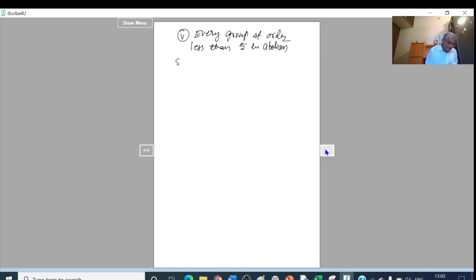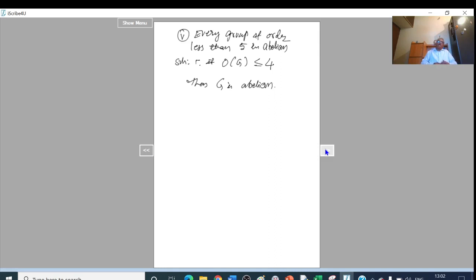So that is, if order of G is less than or equal to 4, that is 1, 2, 3, 4, less than 5 means less than or equal to 4, then G is abelian. This we have to prove.